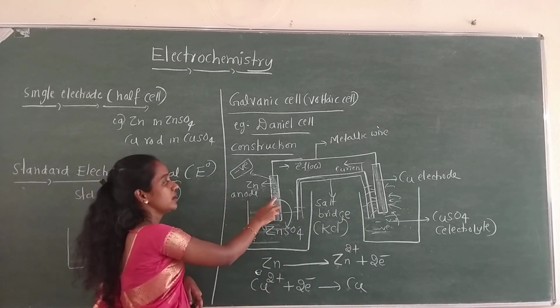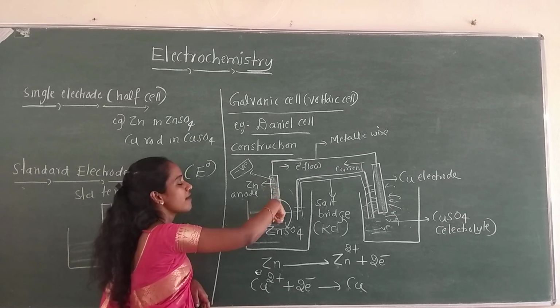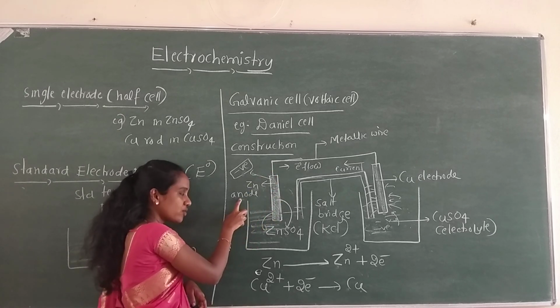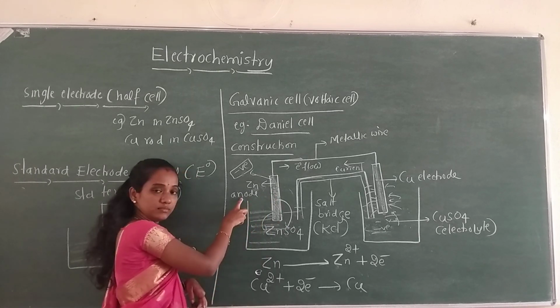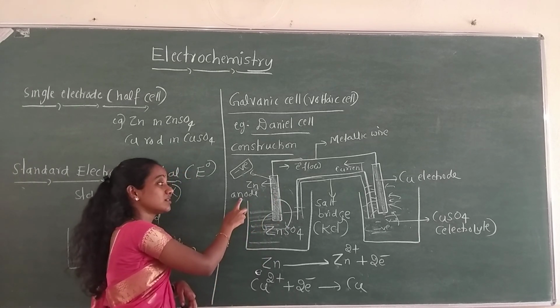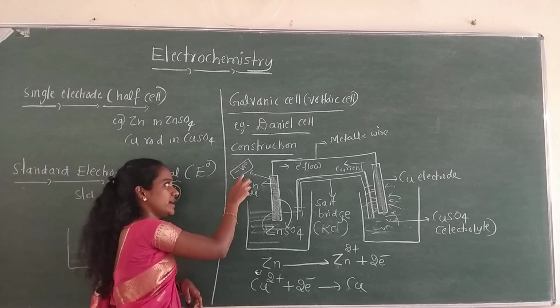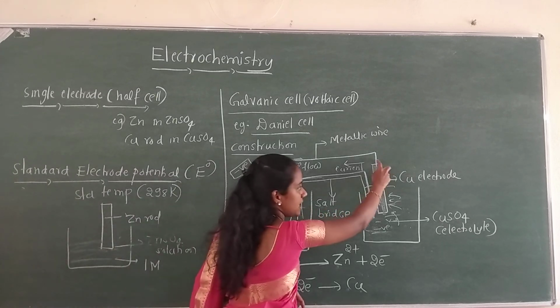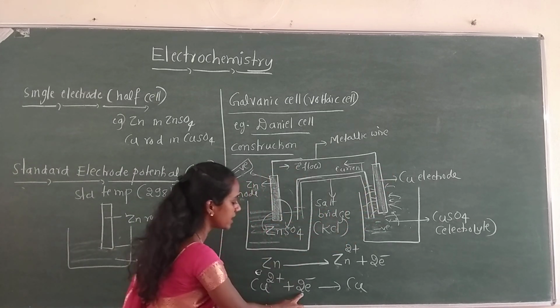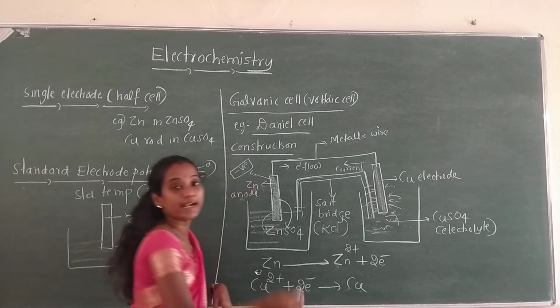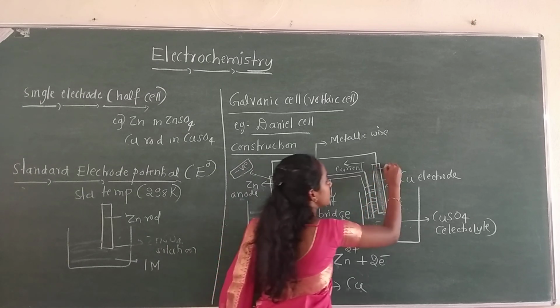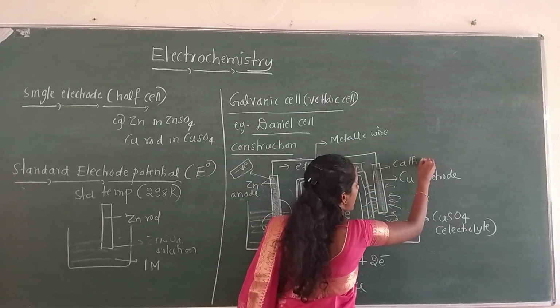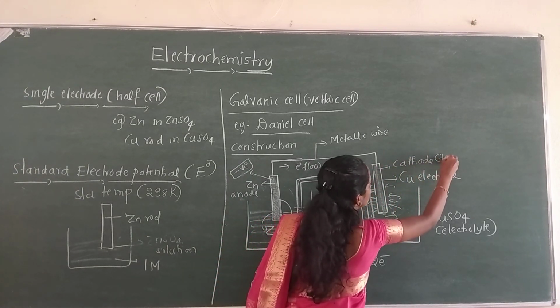So here on the left hand side we have a zinc electrode, which is an anode, because the electrode at which oxidation occurs is always considered the anode, and it is negative. Whereas the electrode at which reduction takes place, reduction meaning addition of electrons, is the cathode, and it is the positive electrode.